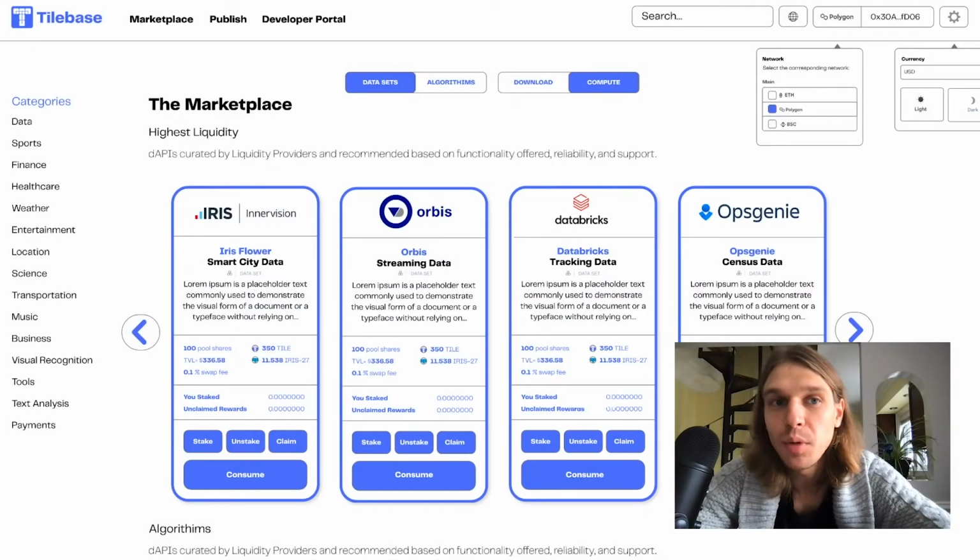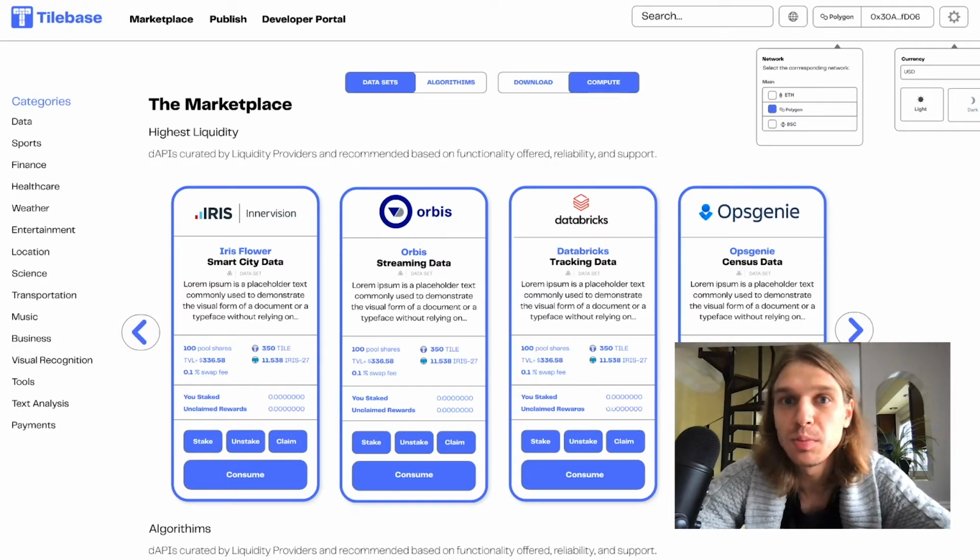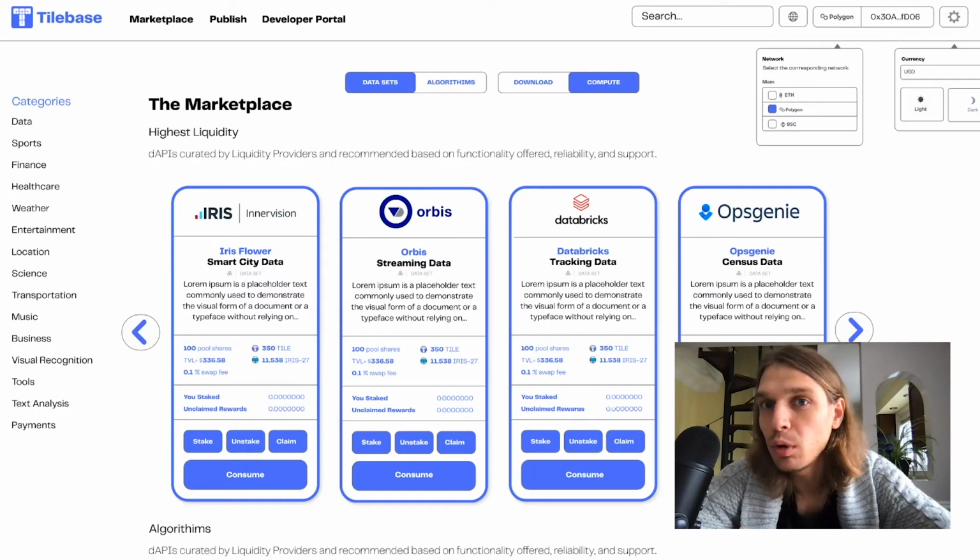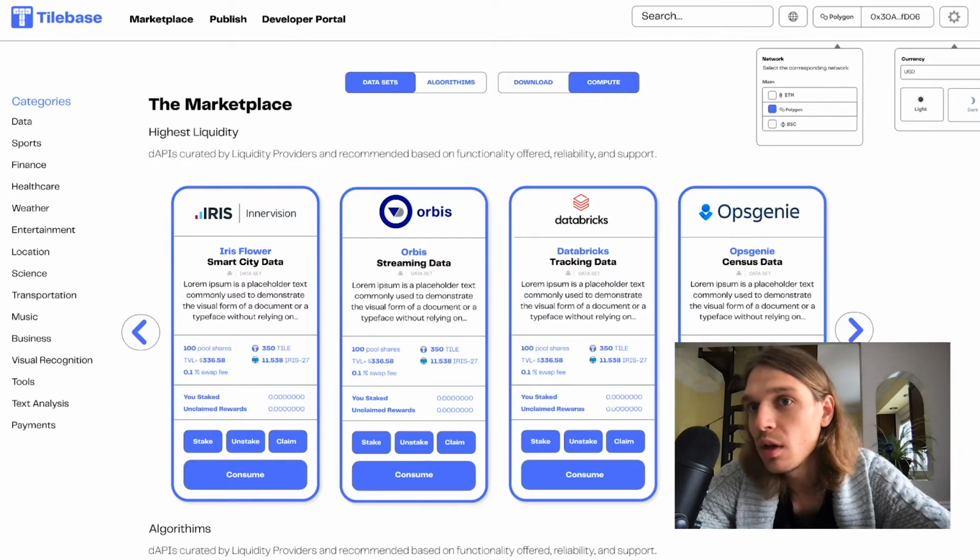So let's start in the marketplace. Right here, we could see the data providers that have made their data sets or algorithms accessible on the Tilebase protocol. We can switch between a data set, an algorithm, whether it is downloadable or computable, right here at the top with the filters. On the top right, we can select what network that we are operating on, whether it is Ethereum, Polygon, Binance Smart Chain, or Flare networks soon to come in the near future.